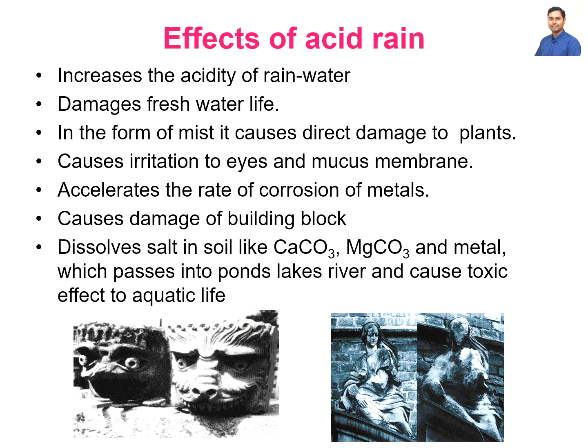The effects of acid rain. Acid rain increases the acidity of the rainwater, which is not very healthy for aquatic life. It can damage freshwater life. In the form of mist, it causes direct damage to plants. It causes irritation to the eyes and mucous membranes. It can accelerate the rate of corrosion of metals and can cause damage to building blocks. It can dissolve salts in the soil like calcium carbonate and magnesium carbonate, which pass into ponds, lakes and rivers, and it can cause toxic effects to aquatic life.